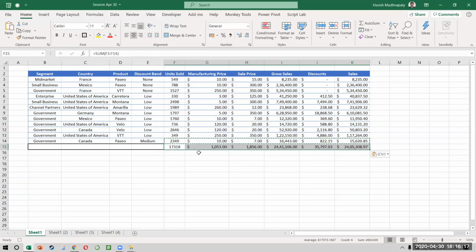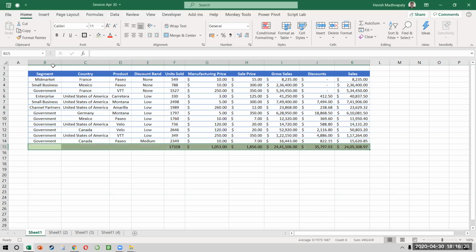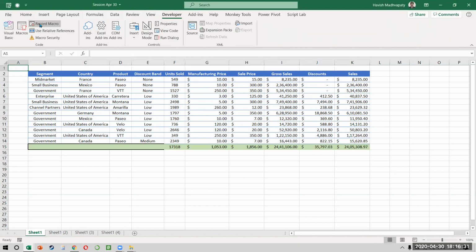So the formatting is also the same. And then perhaps we can also select the last row and color it so that it stands out. So I'll color it green. After we have done everything, we click back on A1, then click on Developer and then Stop Recording.